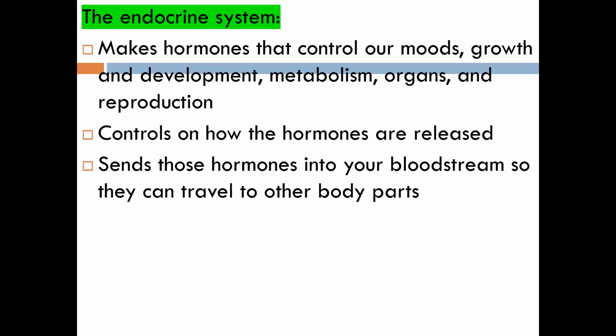And these hormones will go into our bloodstream, and after going into the bloodstream, they can travel to different parts of our body. You're clear, right, all of you? Yes, ma'am. Okay, so moving on to the next.